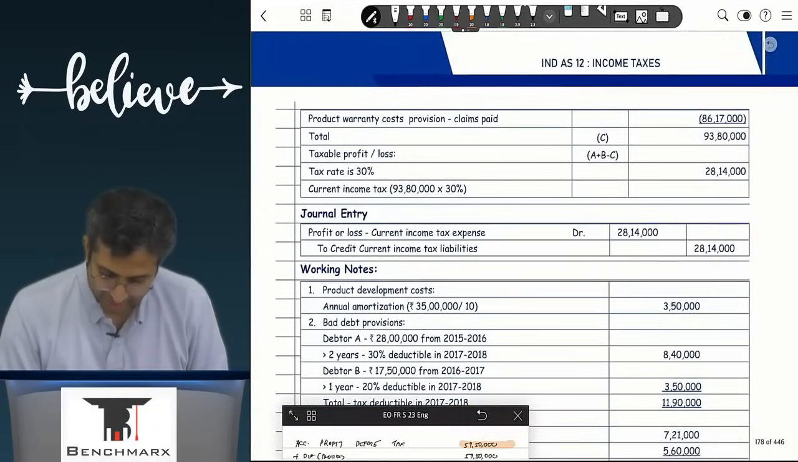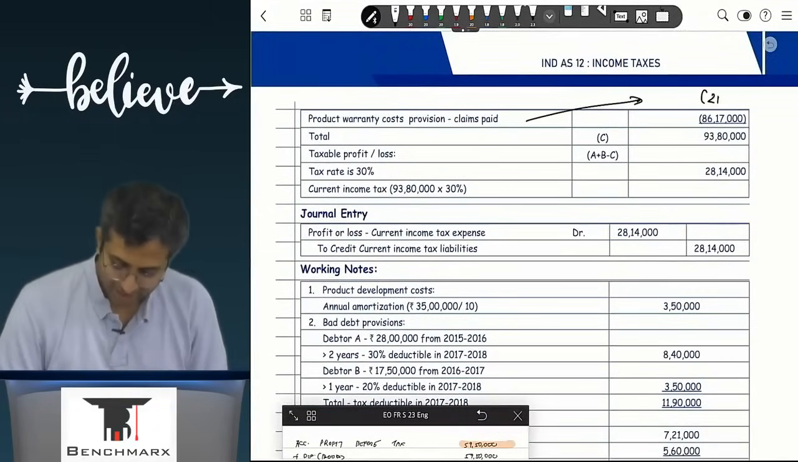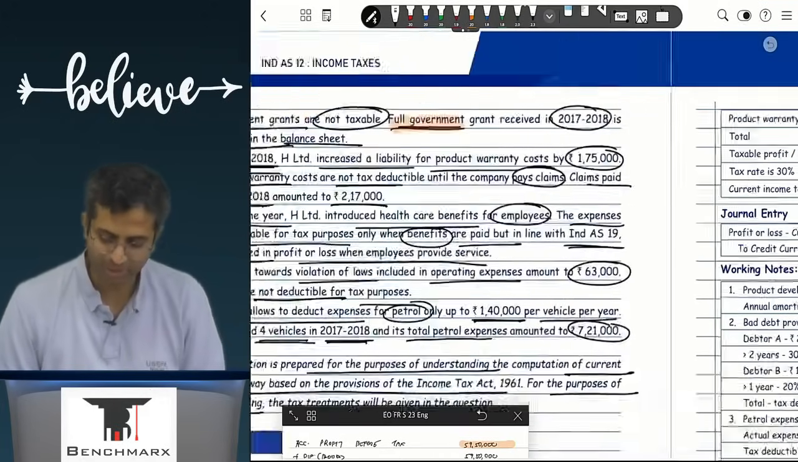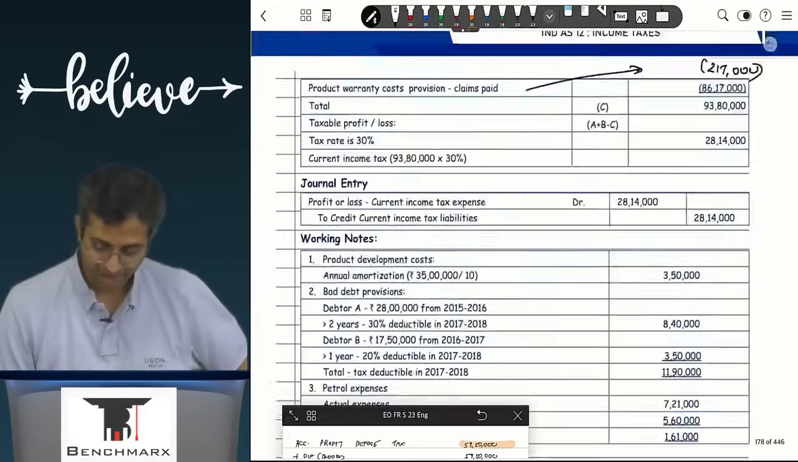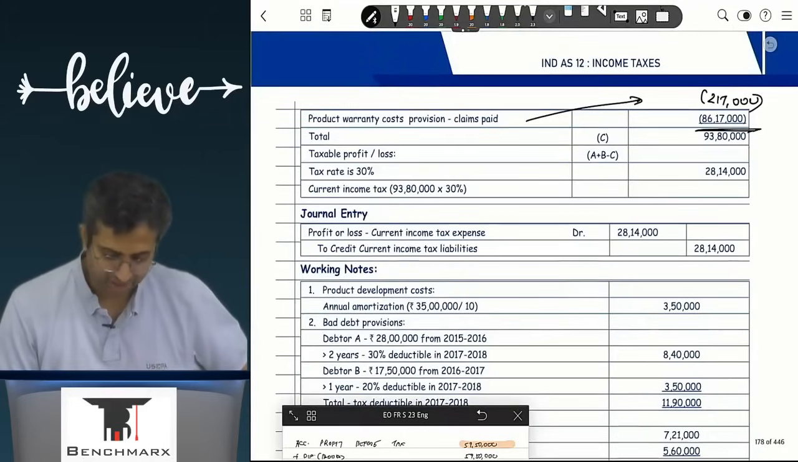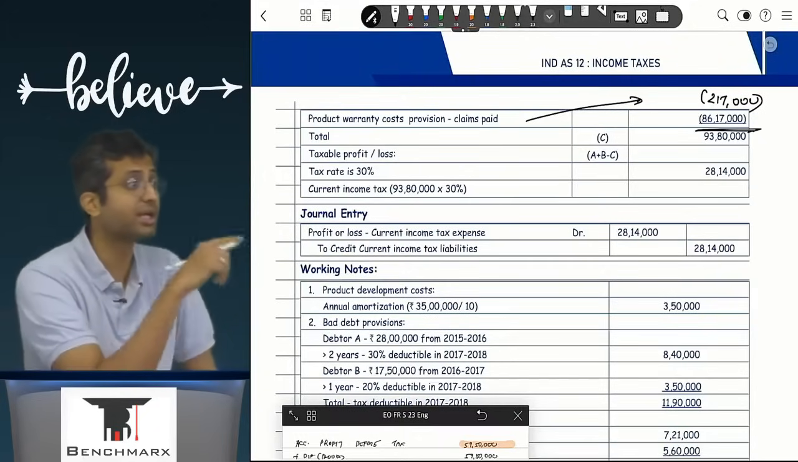Achha, this is provision for warranty upar chale jata hai. I mean, this is actually 2 lakh 17. Woh last ye 3 mein unfortunately there is some alignment issue. This is provision for warranty. And then sab jod jaad ke 93 lakh 80. Achha, again that application comes. 93 lakh 80 will be taxed at what rate?